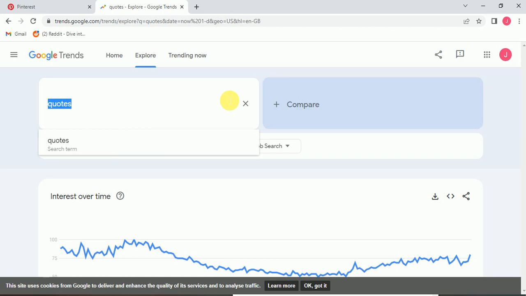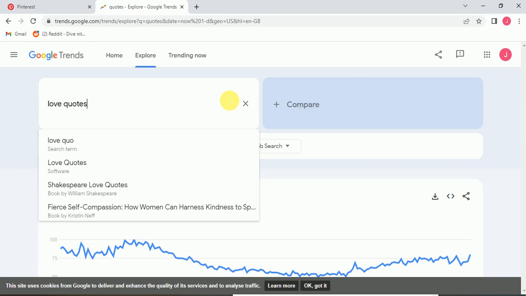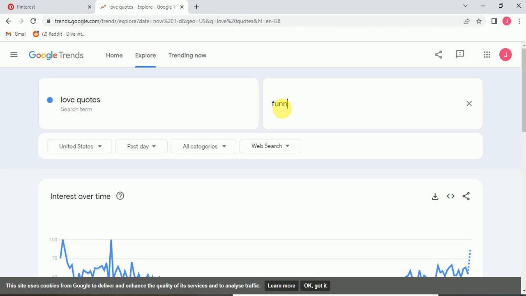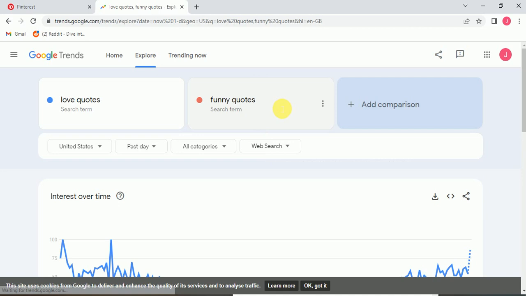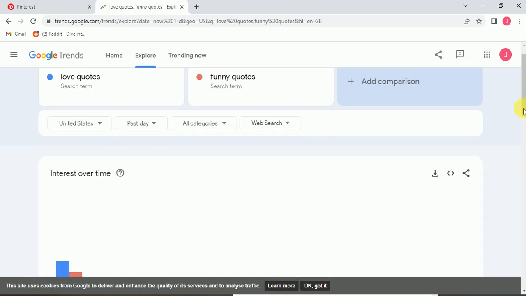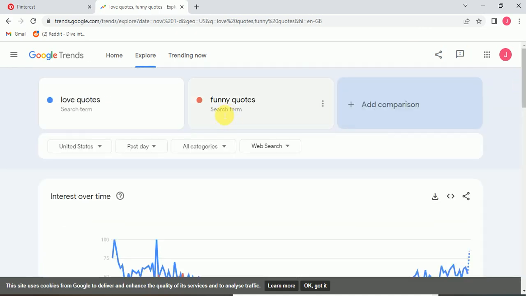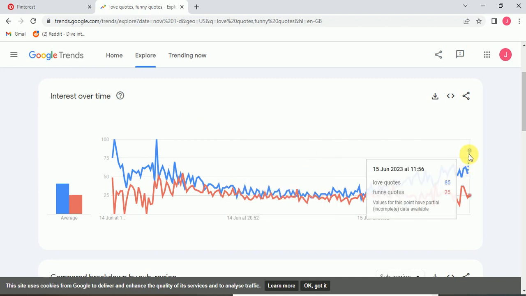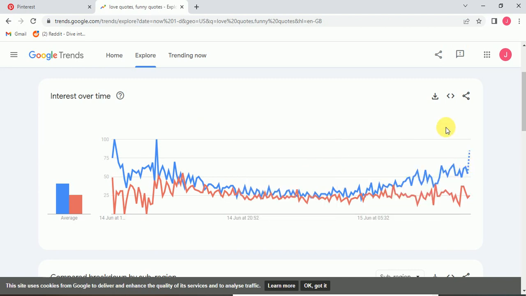we can also compare. So I compare love quotes with funny quotes. It will show us the comparison. Funny quotes are denoted with the red color, and love quotes are denoted with blue color. As you can see, the love quotes trend is very high, and it is also increasing. So this is the time you can work on love quotes.